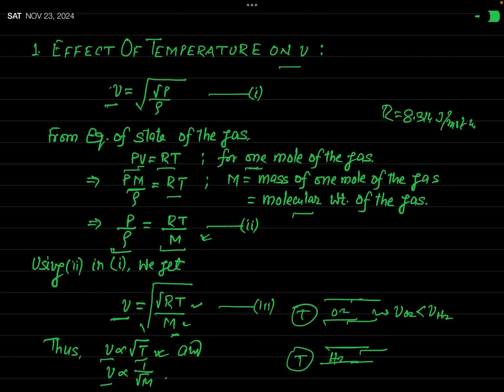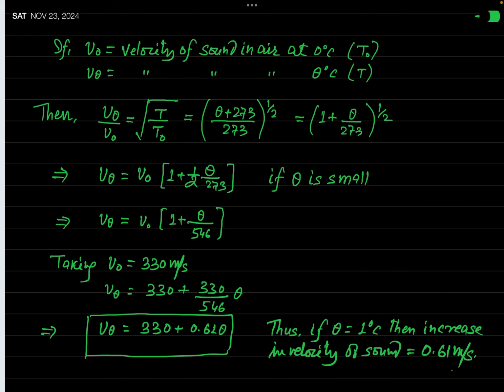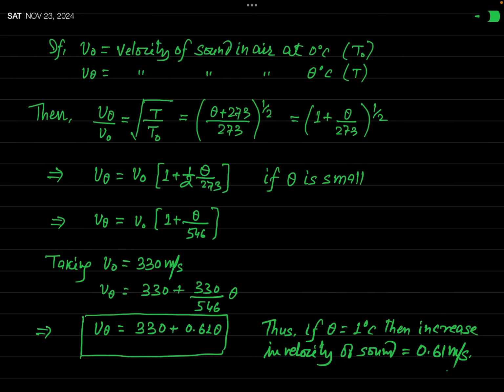So this is the manner by which velocity of sound is affected by temperature.